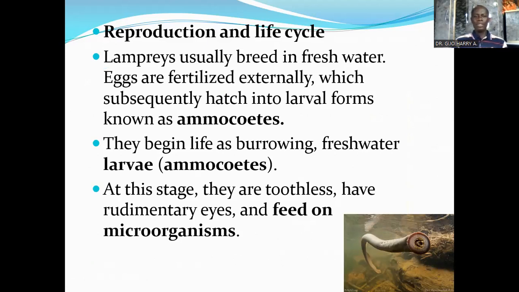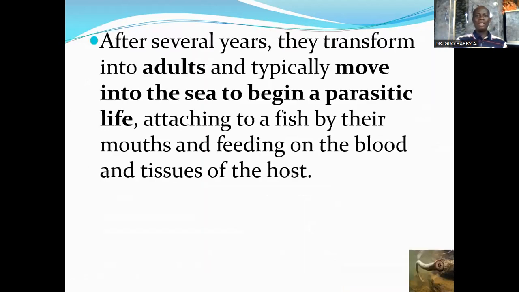So the adult lampreys migrate from the sea to fresh water to breed, and fertilization takes place externally. After fertilization, a larva is formed, and that's the ammocoete. At this stage, they are toothless, have rudimentary eyes, and feed on microorganisms. The larva doesn't exhibit a parasitic lifestyle at this stage.